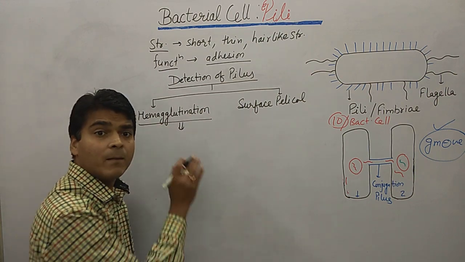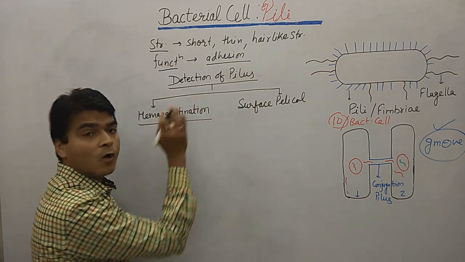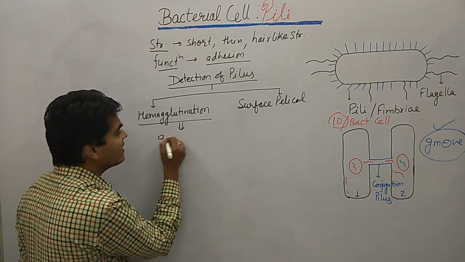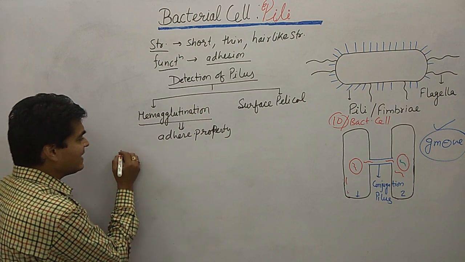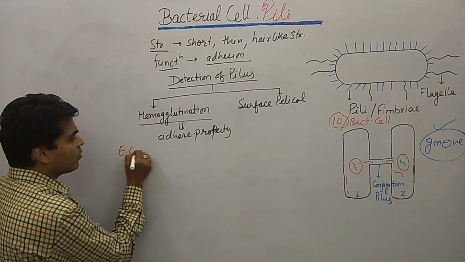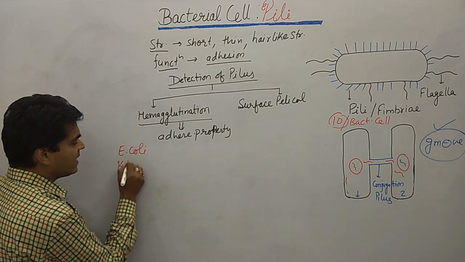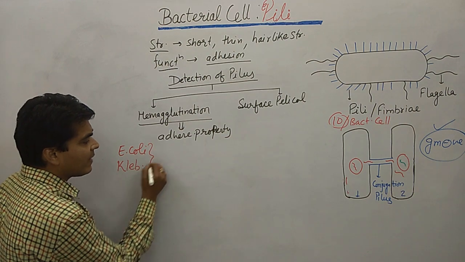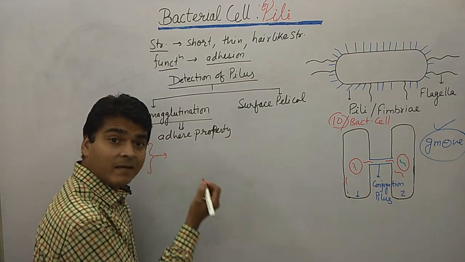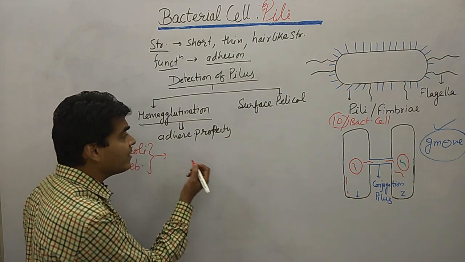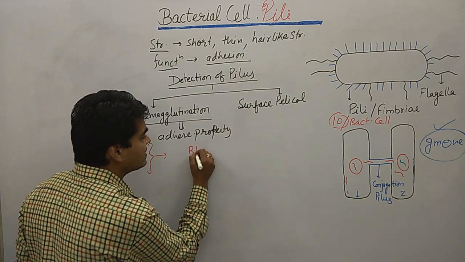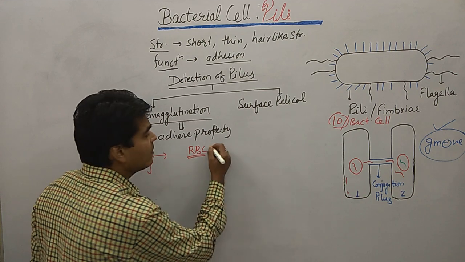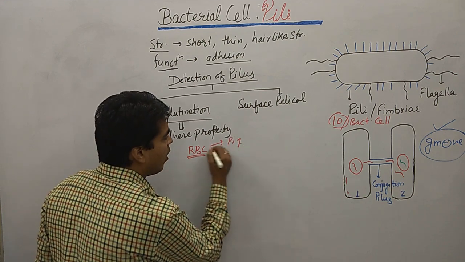As we know, bacteria having pilus, common pilus, have an adherence property, so there are some bacteria like E. coli, okay, E. coli, Klebsiella. These are the bacteria that can bind or adhere with RBC, okay, RBC of animals like pig, horse.